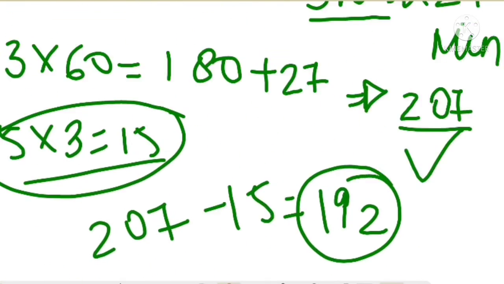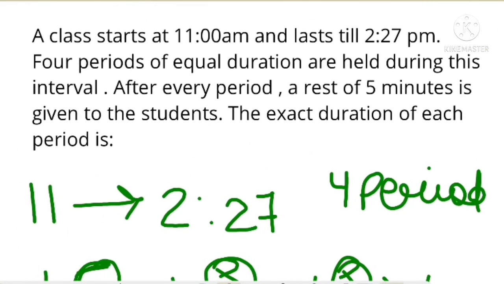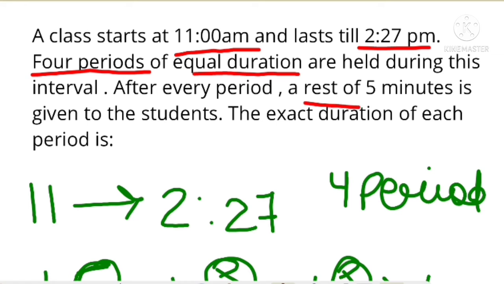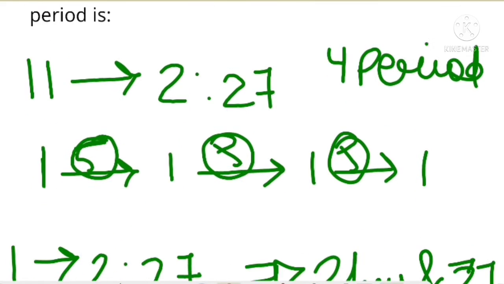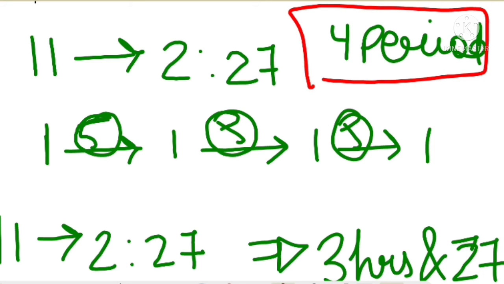Let me explain this once more. The question is, a class starts at 11 a.m. and lasts till 2:27 p.m., right? The four periods are of equal duration, after every period there is a rest of 5 minutes, and we have to calculate the exact duration of a period. So there are four periods in this time, and after every period there is a break of 5 minutes, meaning three breaks of 5 minutes each.